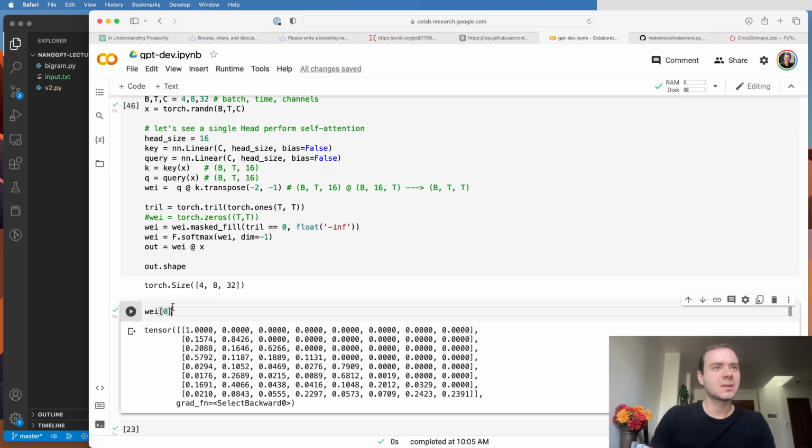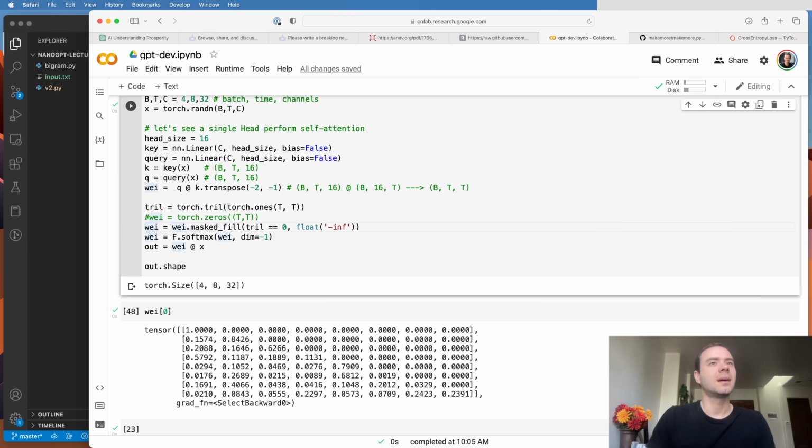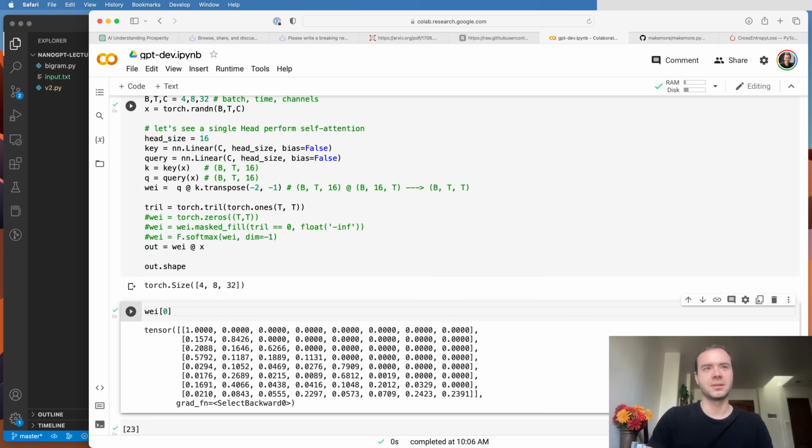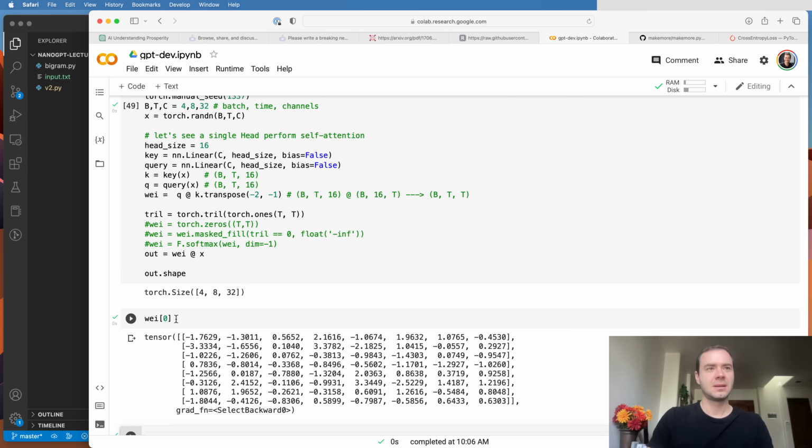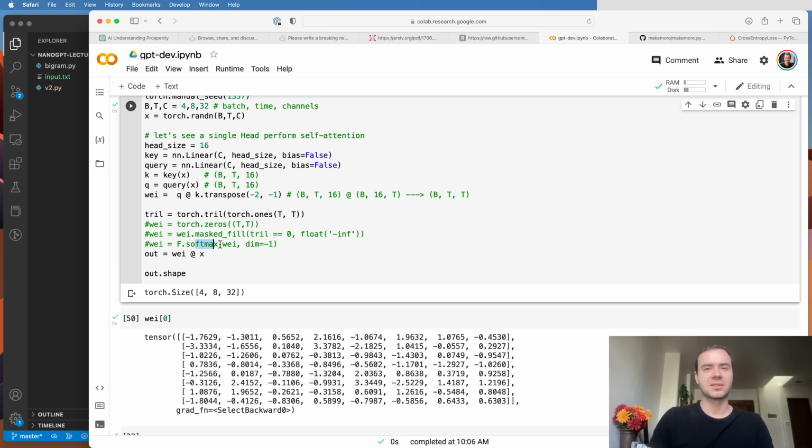Now, we're looking at wei after this has already happened. Let me erase the masking and the softmax just to show you the under-the-hood internals and how that works. Without the masking and the softmax, wei comes out like this, right? This is the output of the dot products. These are the raw outputs, and they take on values from -2 to +2, etc. So that's the raw interactions and raw affinities between all the nodes.